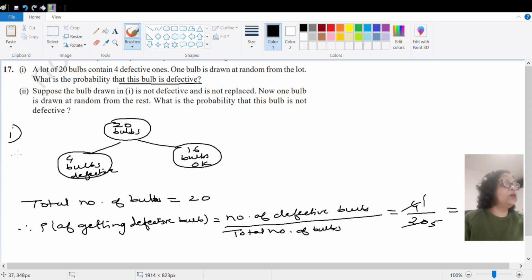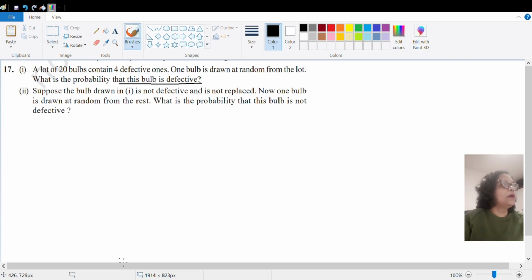Sub question number 2 of 17. We'll read the question first. Suppose the bulb drawn in question number 1 is not defective and it is not replaced. Now, one bulb is drawn at random from the rest. What is the probability that the bulb is not defective? So what does this question mean? Not defective means it is a good one, and it is not replaced, that means it is removed, na?